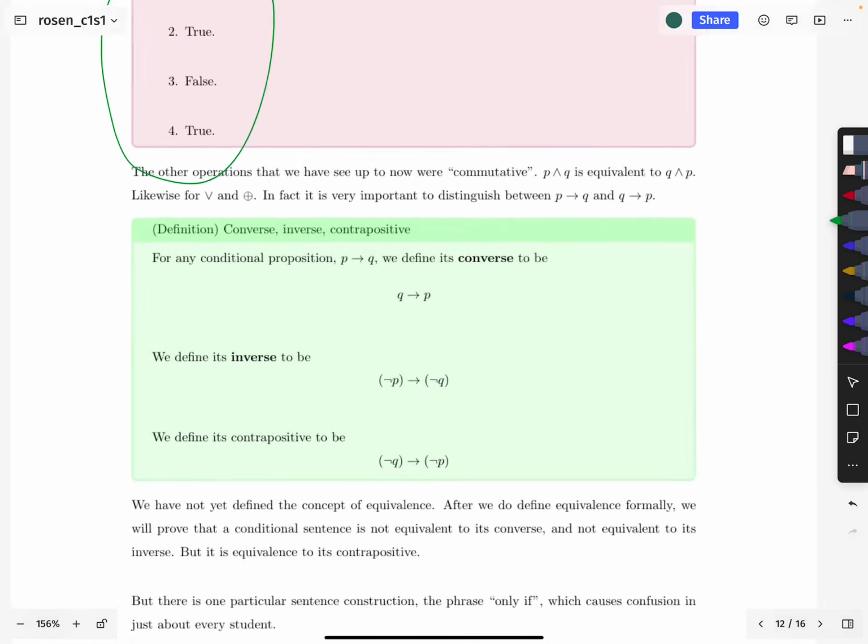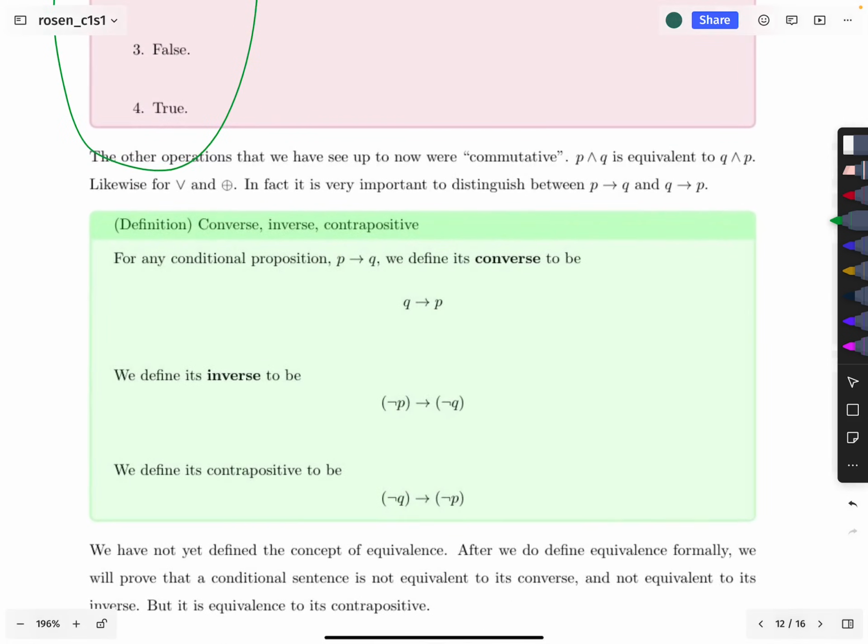Okay, now let's note it. Really, we have enough operators to talk about now that we can start noticing some properties that certain operators have which others don't. So the other operators, the conjunction, the disjunction, the XOR, those are all what are called commutative operators.